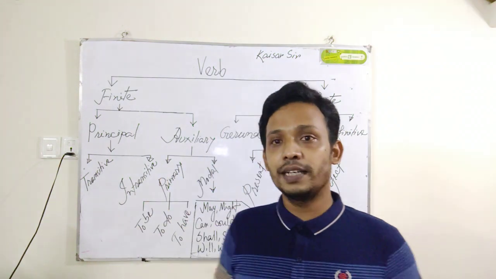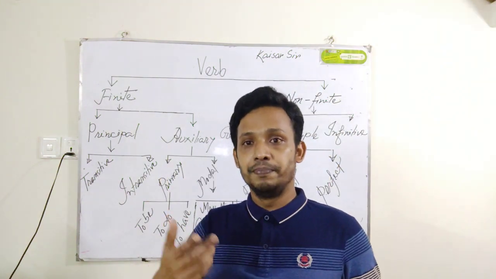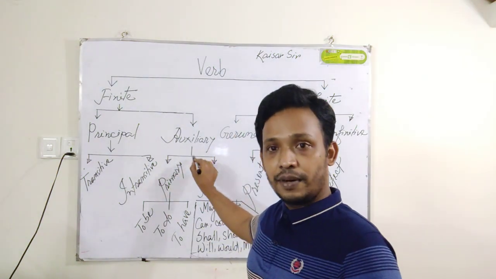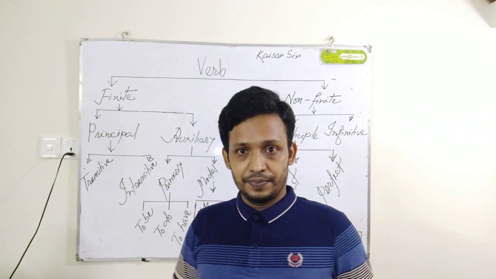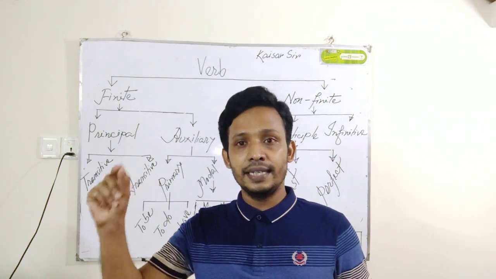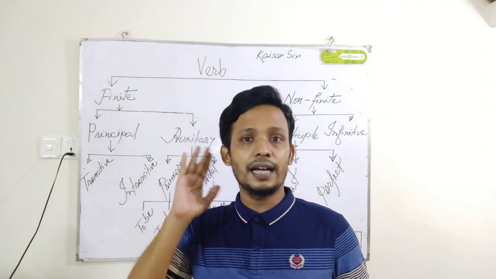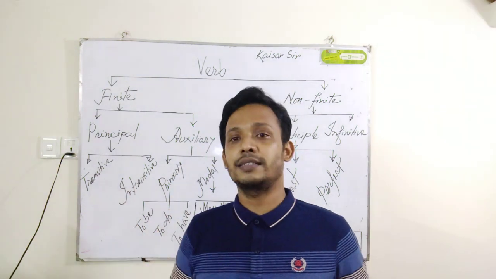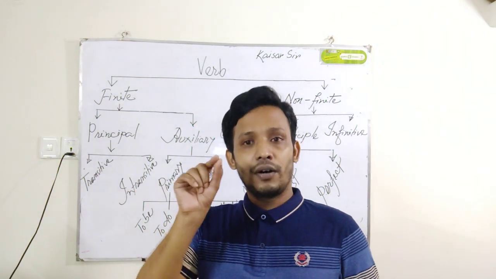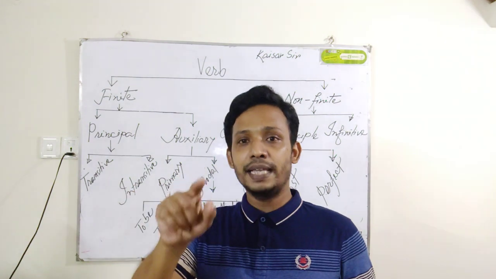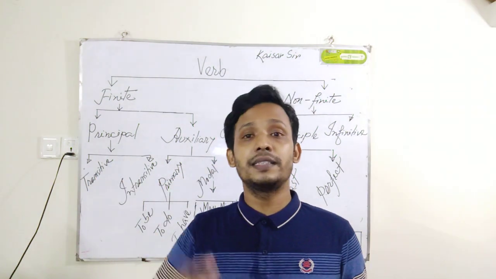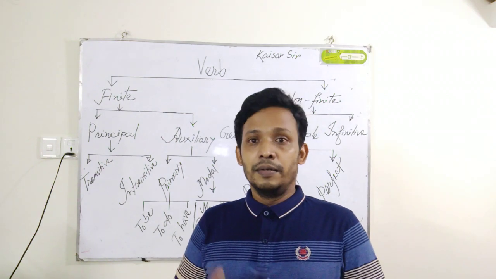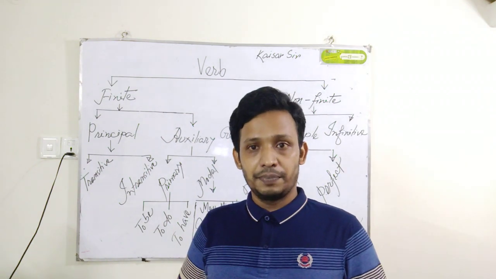The first one, am, is an auxiliary verb, and speaking is a principal verb. So I am speaking, I am writing, I am reading, I am listening, I am hearing, etc. Here am is an auxiliary verb and speaking, listening, writing, doing, playing, etc. is a principal verb. So auxiliary verb helps a principal verb.